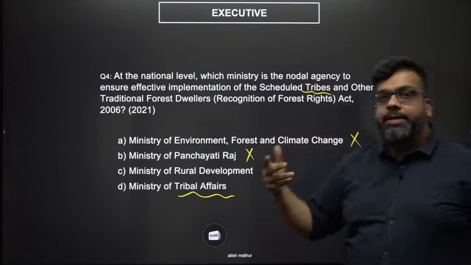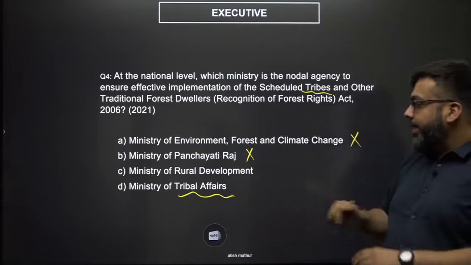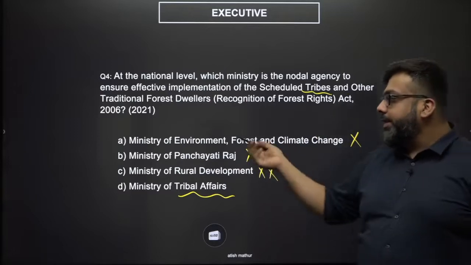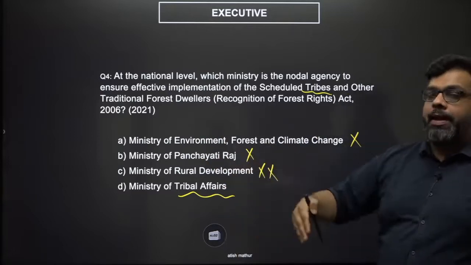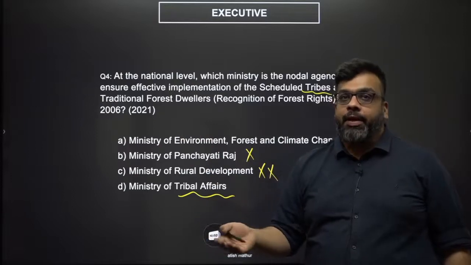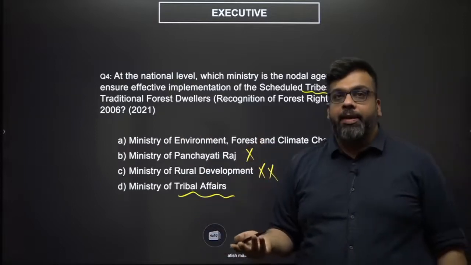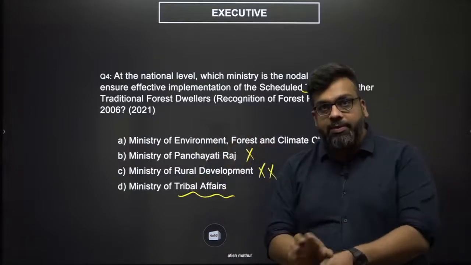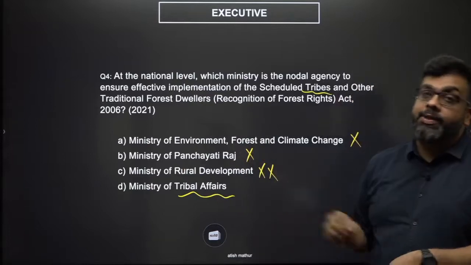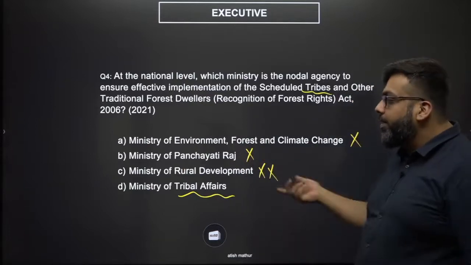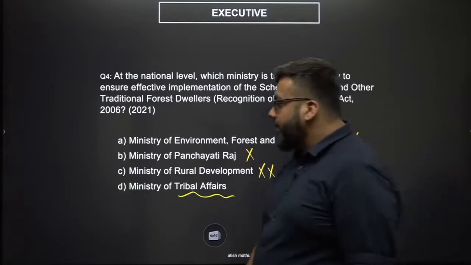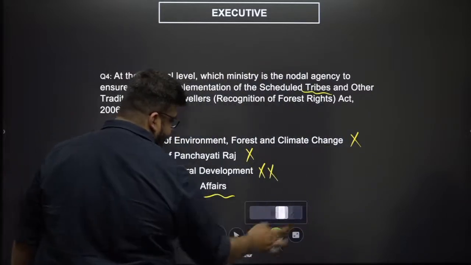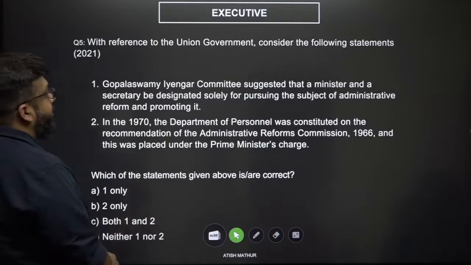So what usually ends up happening here is that you are very easily able to eliminate all of this. Think about it. The Panchayats Extension to Scheduled Areas Act is applicable to the 5th schedule. The 73rd Amendment is not even applicable. Nothing is applicable to the 6th schedule because they have their own autonomous councils and regional councils. We've covered this also in Magna Carta before. So the only option that you're left with on elimination is the Ministry of Tribal Affairs, which happens to be your correct answer, right?